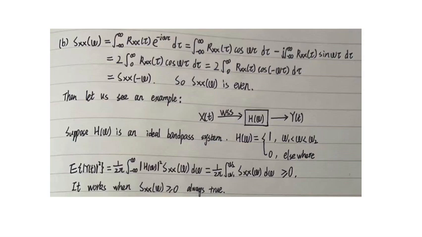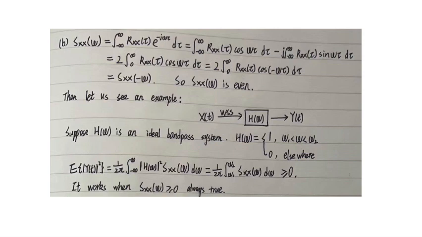To calculate E[y(t)²], it equals 1 over 2π times the integral from negative infinity to infinity of the absolute value of H(ω) squared times Sxx(ω) dω, which equals 1 over 2π times the integral from ω1 to ω2 of Sxx(ω) dω, and we know that this should always be non-negative.